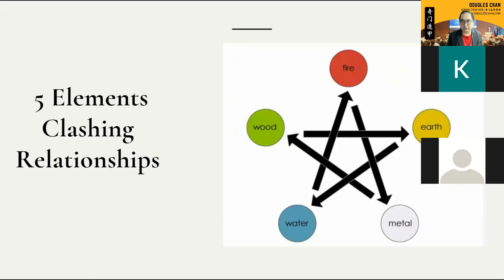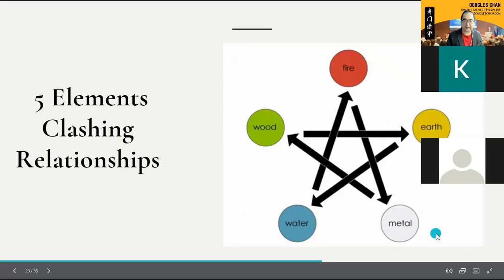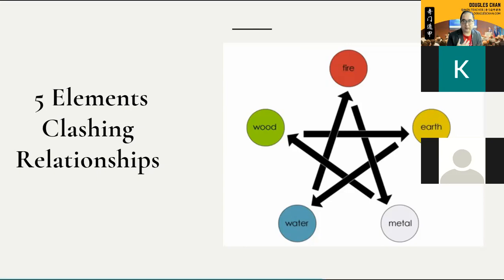That means if you belong to wood and some metal clashes with you, then apparently you will have a problem. It's not a good relationship. So once you understand the good relationship and the not good relationship, then you understand how to use this concept in the chart later on. You can screenshot this also if you want.